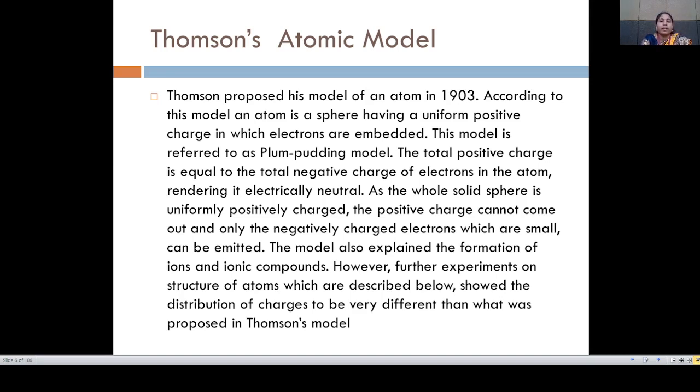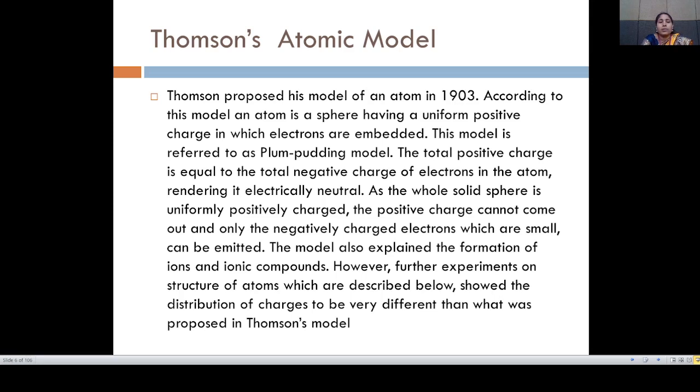Here, the atom is sphere-like in nature, with a uniform positive charge, and electrons are embedded in that. So this model is referred to as the plum pudding model.